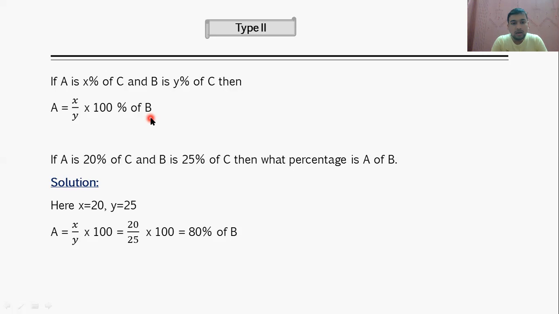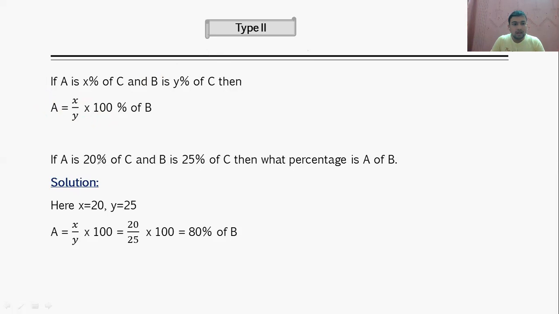So now you have to calculate how much percentage A is of B. So if A is equal to X upon 100 into C, and B is equal to Y upon 100 into C, we can calculate A is equal to X upon Y into 100 percentage of B. See, why 100? Because you have to calculate in percentage. If you know the fraction, how will you convert the fraction into percentage? By multiplying with 100. So that's why 100 is there. Okay, let us see an example so that this concept will be clear to you.